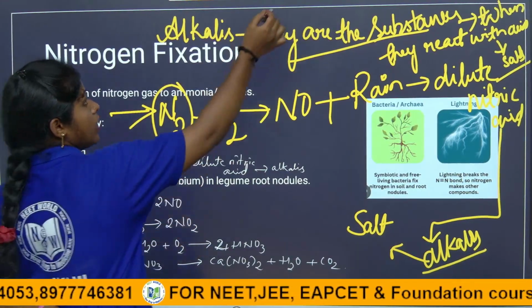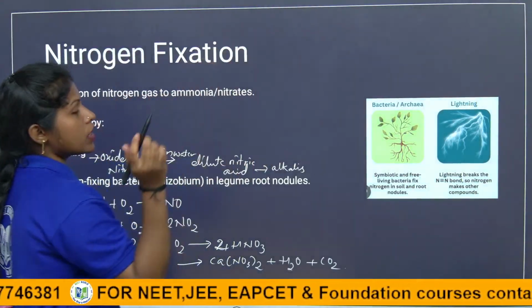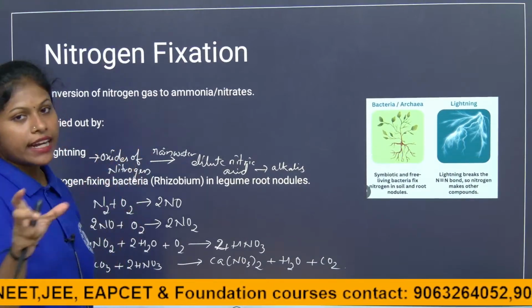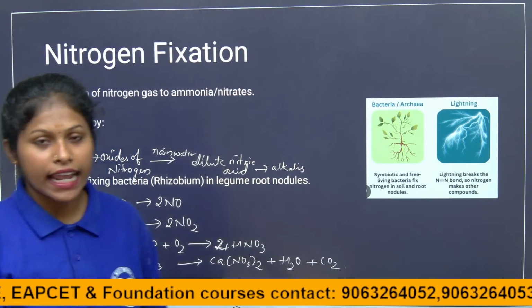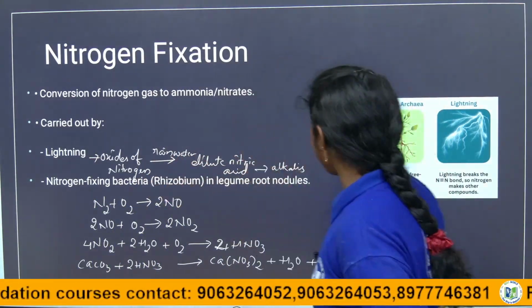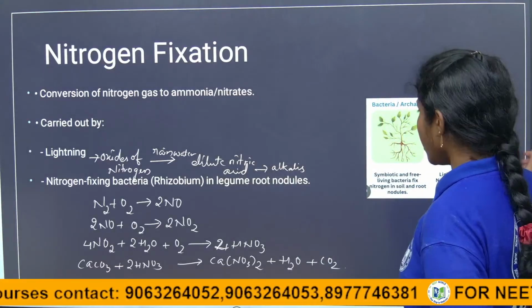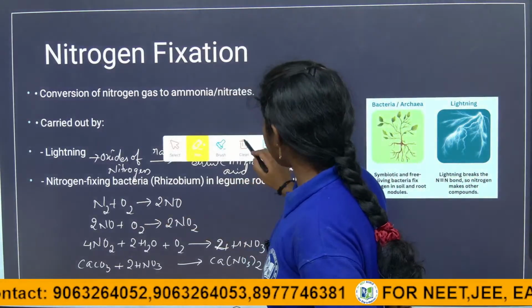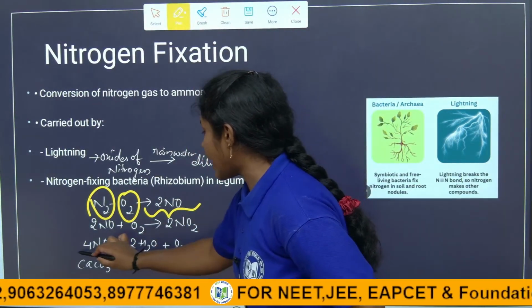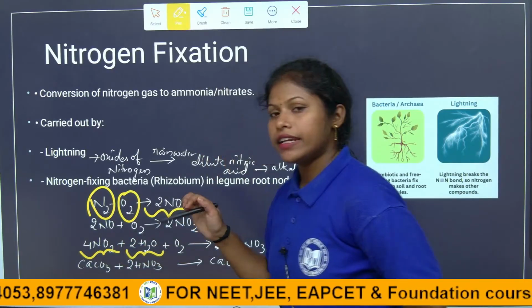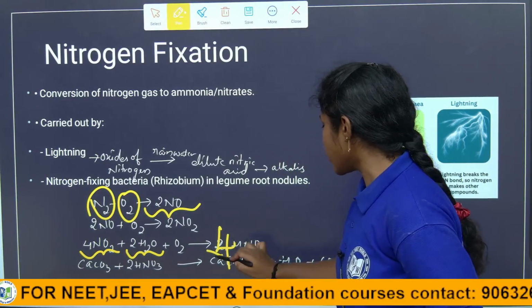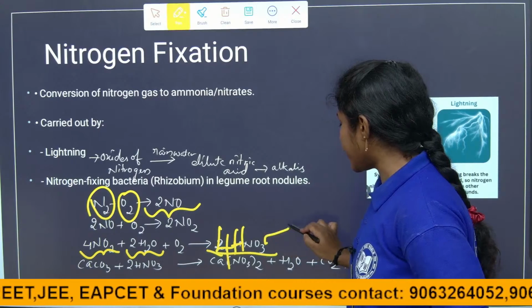So here, the salts form limestones. These are examples of exactly what is happening in the lightning process. In that limestone they will produce nitrates. Here, see the lightning: when nitrogen is combined with oxygen, it forms nitric oxide. When the nitric oxide reacts with the rainwater, it forms dilute nitric acid.